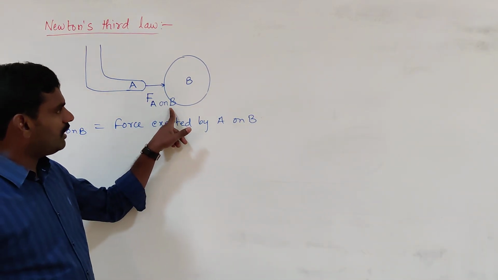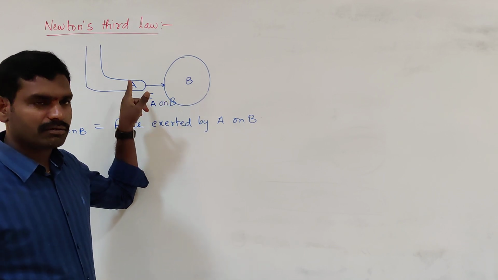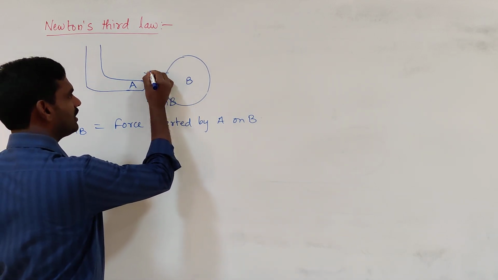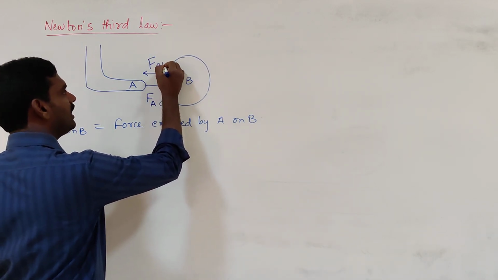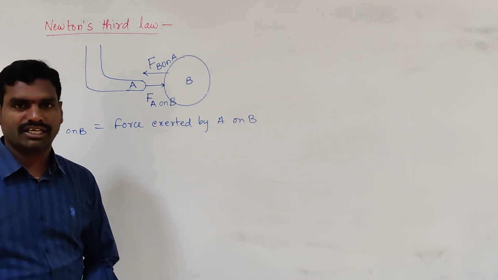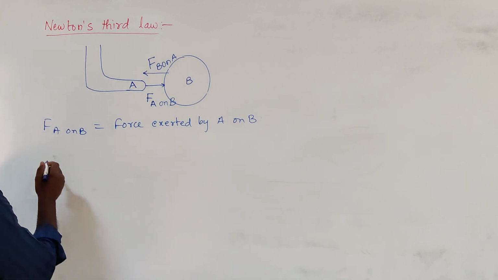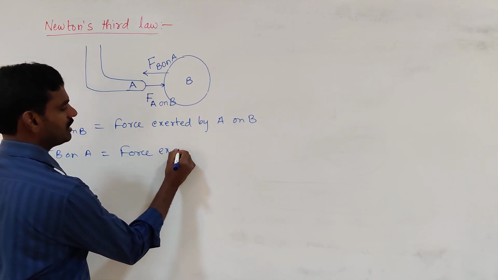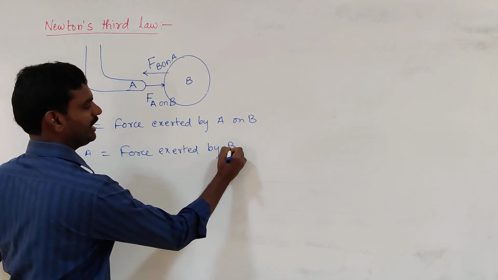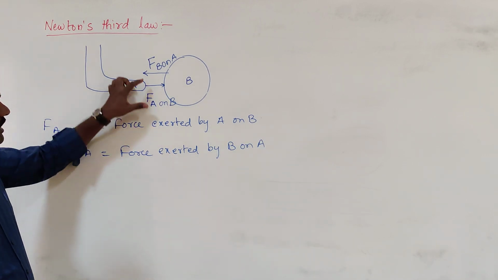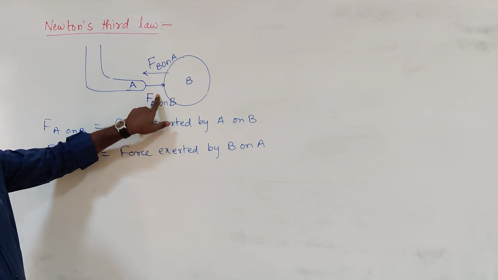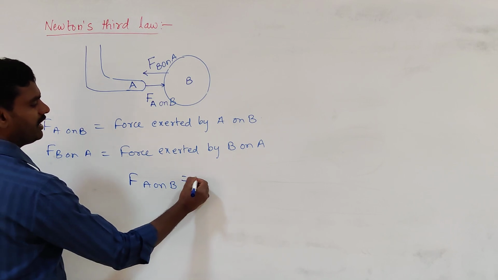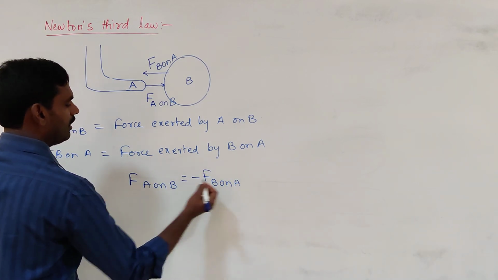See, when you kick the football, you will feel some pain. That means the football also kicks back at you. That means force exerted by B on A is also there. So the football also exerts an equal and opposite force on you. So F B on A is nothing but force exerted by B on A. How are these two forces? These two forces are opposite in direction but equal in magnitude. So force exerted by A on B is equal and opposite to force exerted by B on A.